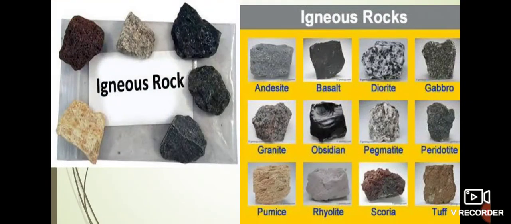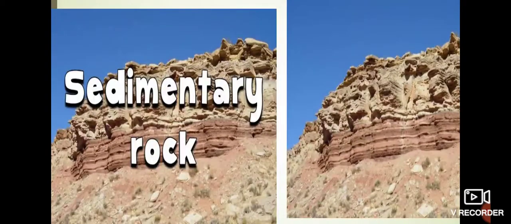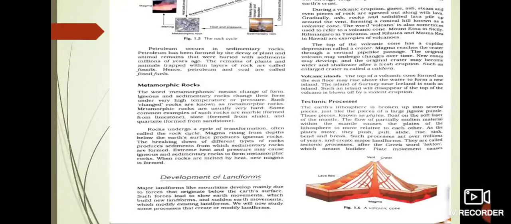Then these are the igneous rocks. These are the various igneous rocks. Igneous rocks are generally black in color because they are formed of lava. These are sedimentary rocks. As you can see, the layers or strata are there, which are formed with the passage of time over a period of hundreds and thousands of years.